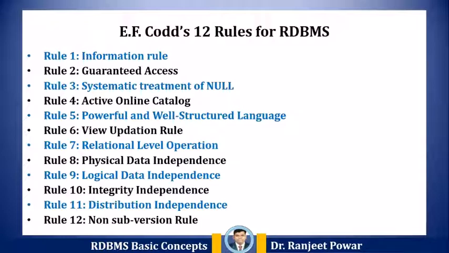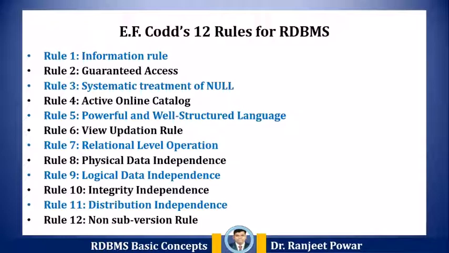Rule 5, powerful and well-structured language. One well-structured language must be there to provide all manners of access to the data stored in the database. Example, SQL. If the database allows access to the data without the use of this language, then that is a violation.